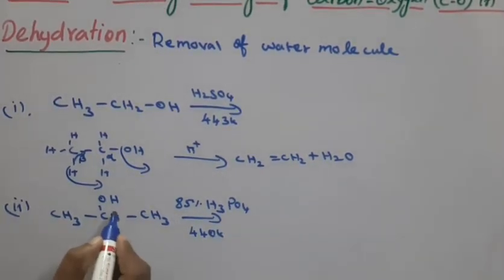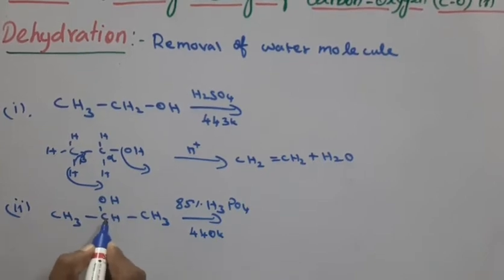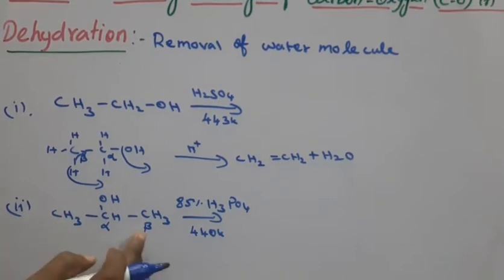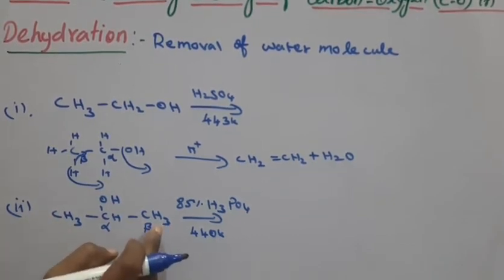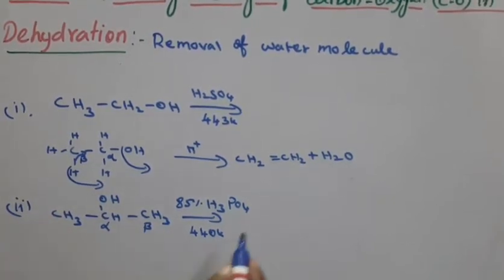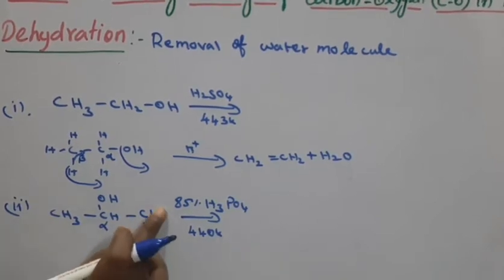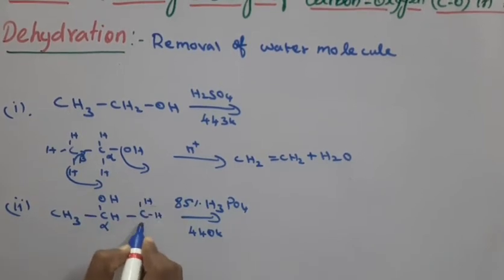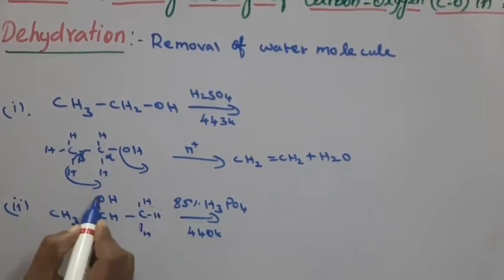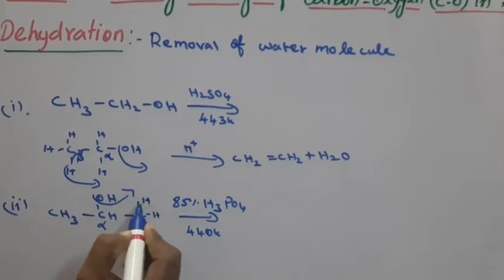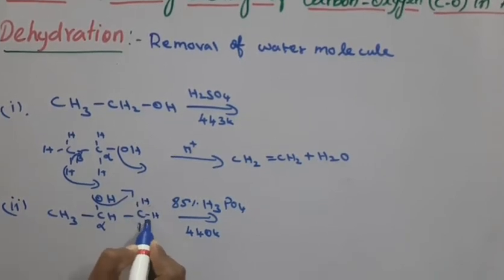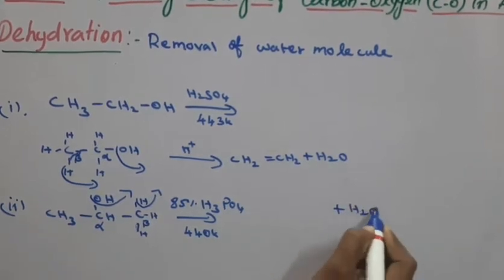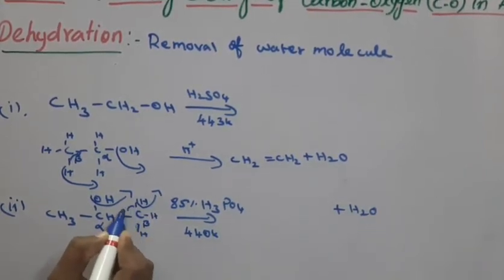This is the alpha carbon atom with OH, and these are beta carbon atoms. For our understanding, we write the hydrogens. Removal of OH and removal of H from a beta carbon gives H2O, and the bond shifts to here.